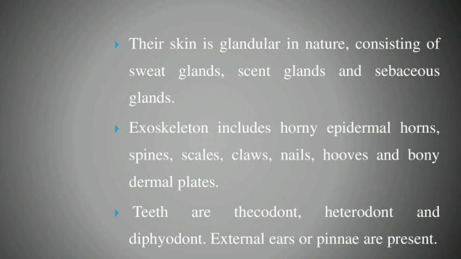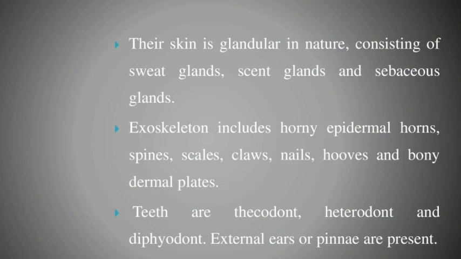And the teeth are always thecodont. What is thecodont? Thecodont means the tooth is always embedded in a socket of bone. That is called thecodont. The dentition is of two types: one is heterodont and the other is diphyodont. What is heterodont? Heterodont is where the teeth of mammals are of four types.